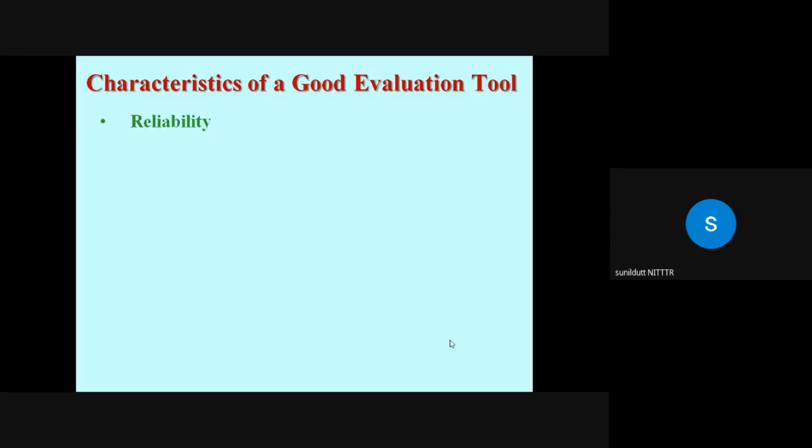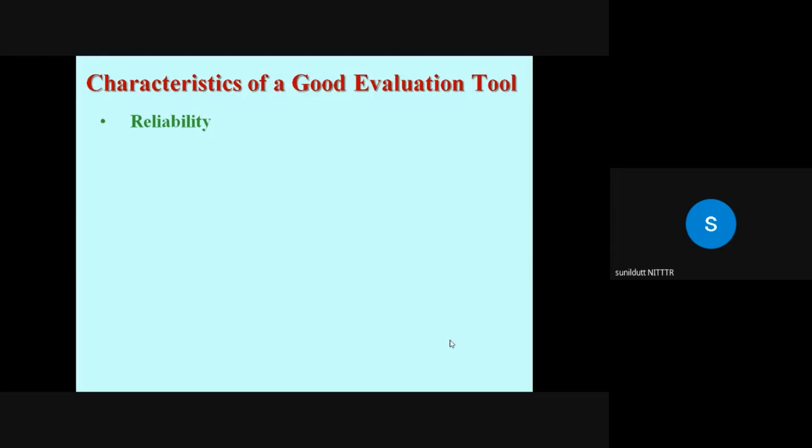Now, three questions arise. One is, how similar would the students' scores have been had he tested them yesterday or tomorrow or next week? Second question, how would the scores have varied had he selected a different sample of equivalent items?